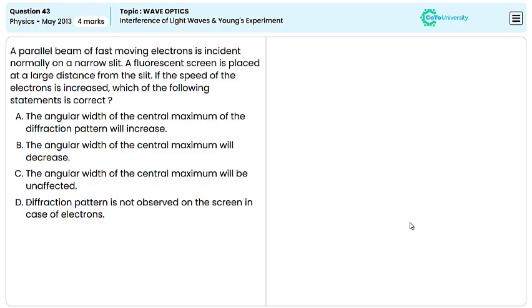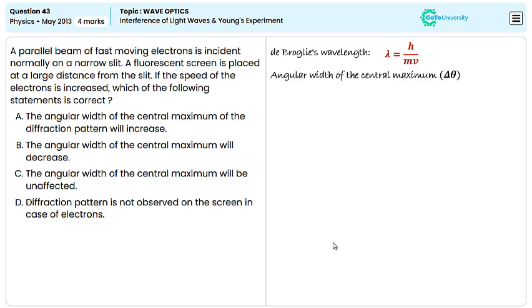We know that the diffraction pattern observed in this case is due to the wave-like nature of the electrons, which is described by de Broglie's wavelength, given by lambda equal to h by mv, where lambda is the de Broglie wavelength of electrons, h is Planck's constant, m is the mass of the electron, and v is the velocity of the electron. For a single slit of width a, the angular width of the central maximum is given by delta theta equal to 2 lambda by a.